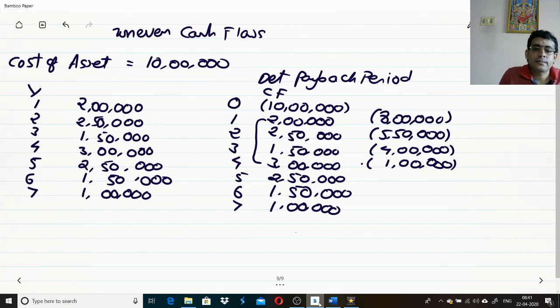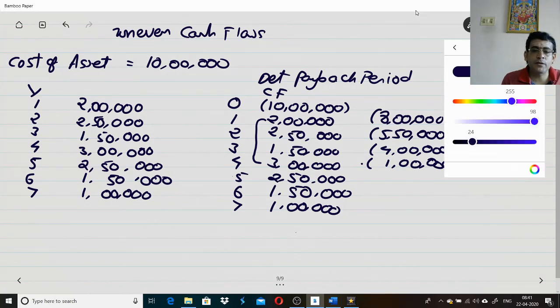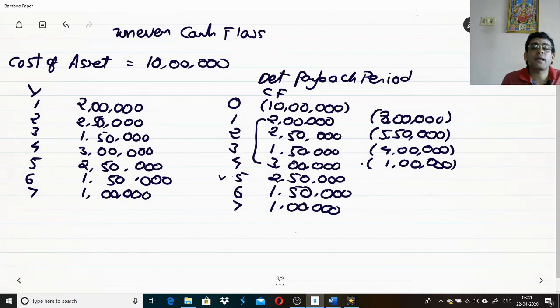1 lakh. So again, 10 lakhs is the total cash outflow. Of the total you had recovered 9 lakhs. That means still you are supposed to recover 1 lakh. When you are going to recover that 1 lakh? That 1 lakh you are going to recover in the 5th year. So the 1 lakh will be recovered in the 5th year. That's it. So here you will be recovering the balance of 1 lakh.